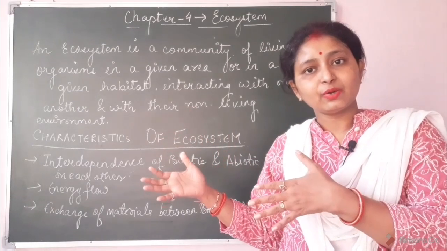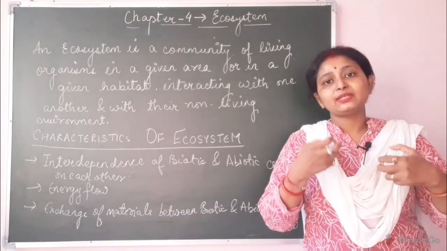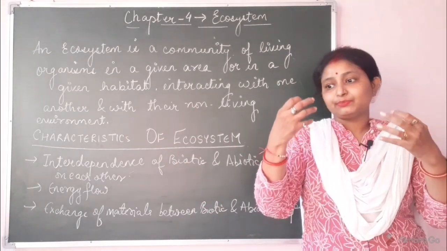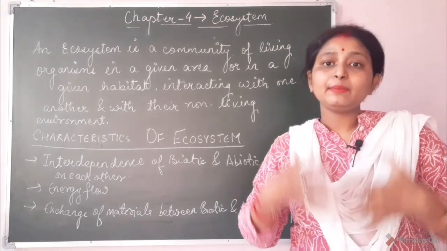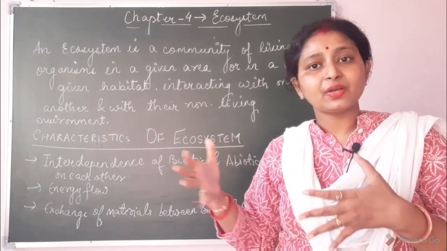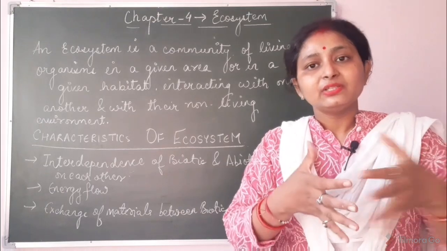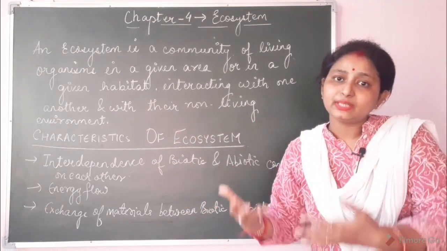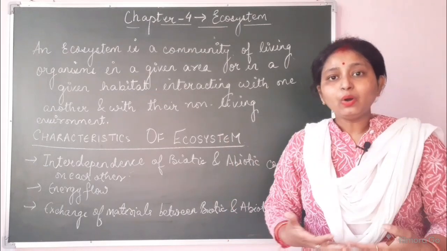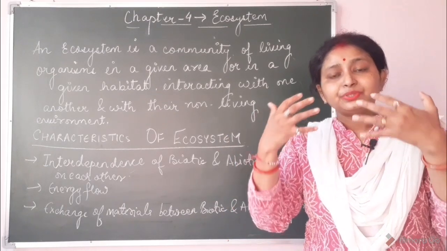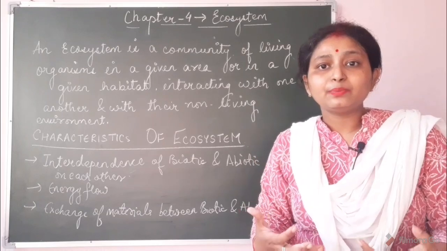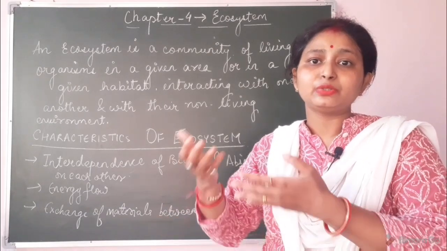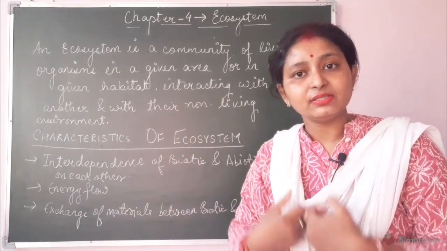Green plant is a biotic component, whereas the sunlight, water and the soil are abiotic components. So you can see the dependency of the biotic component on the abiotic component. Along with this, we are dependent on green plants, we are dependent on producers, and we are the consumers.